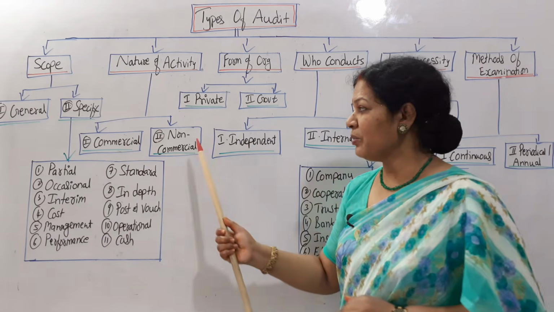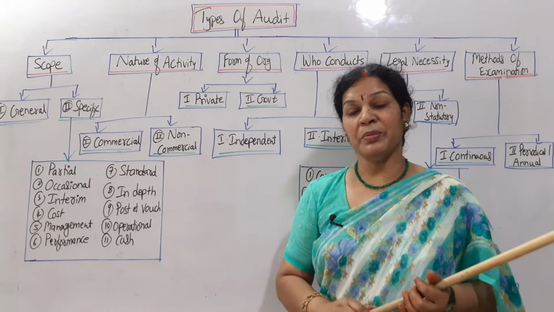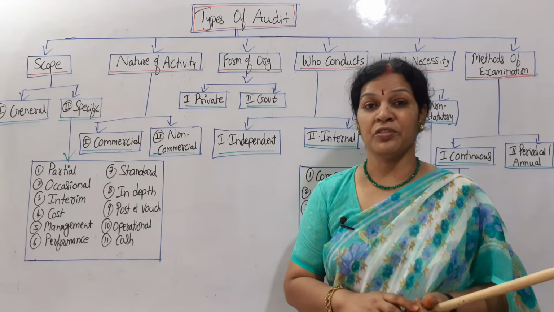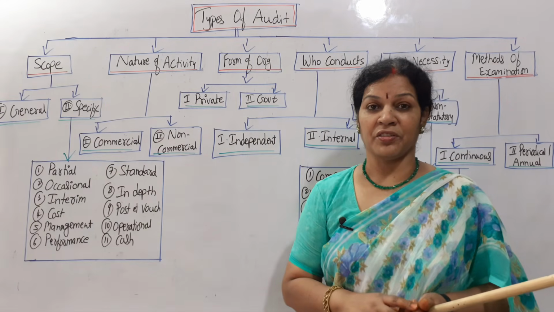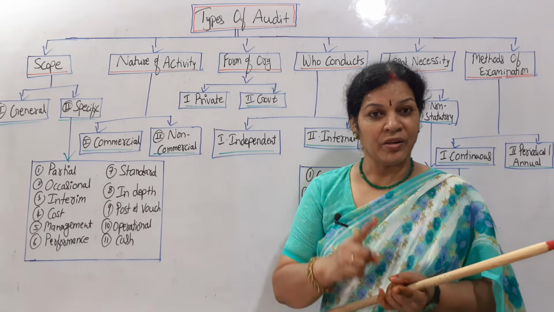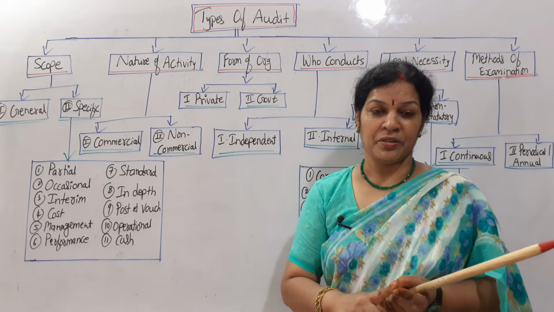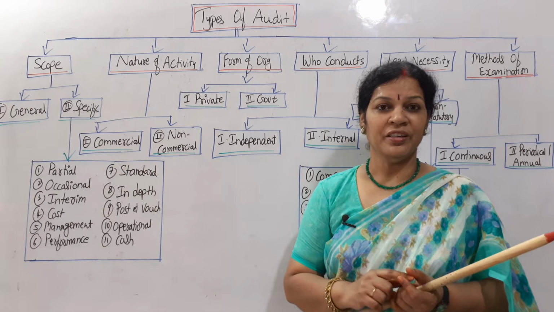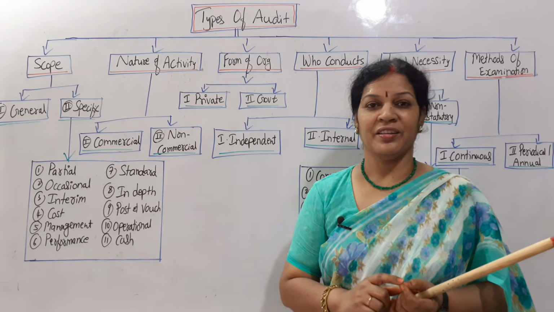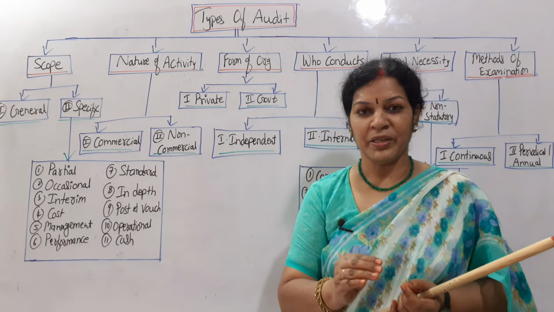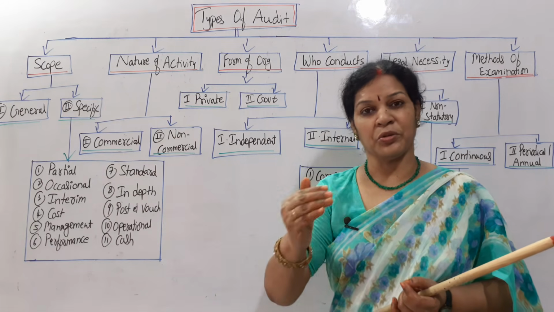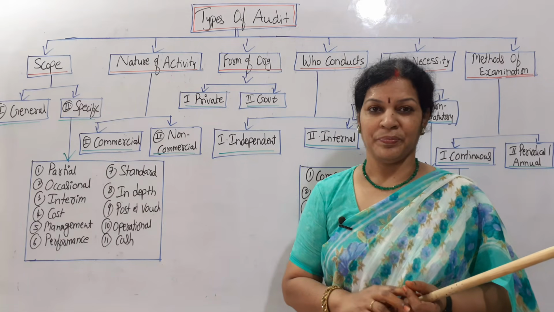And what about non-commercial? Non-commercial means this is applicable in government organizations. If you are an auditor on behalf of the government, he will be getting a salary, not an audit fee. Salary he will be getting from the government, so he is going to work. That is non-commercial.